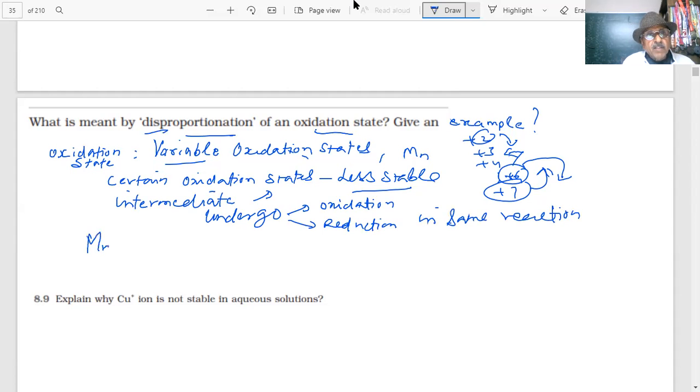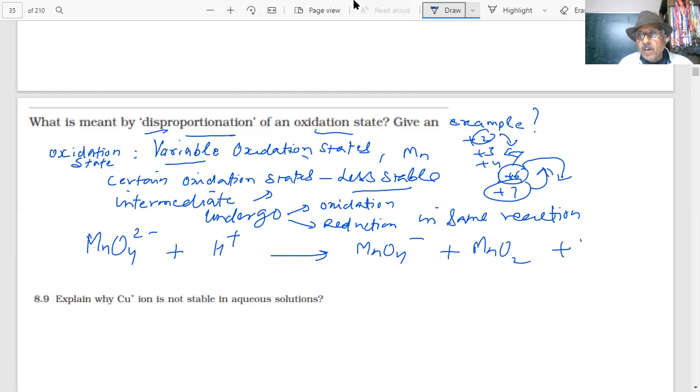For example, if I have MnO4 2 minus, students, in acid medium, if I add H plus, then it can go to MnO4 minus, and also it can go to MnO2. Since there is H, there will be water. So if I balance the reaction, we know how to balance. We are not going to show how to balance, but we have learned in 11th how to balance redox reactions.